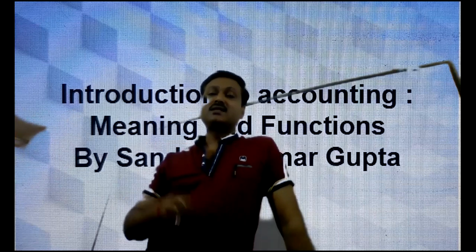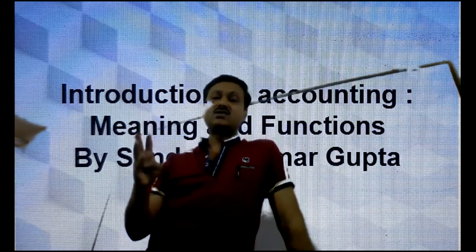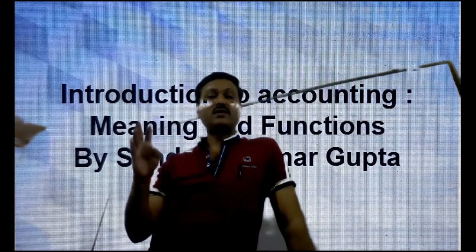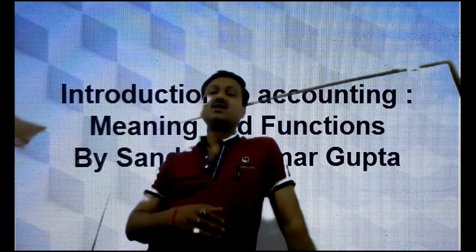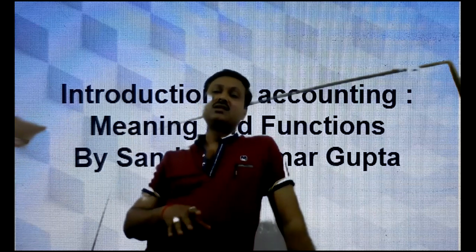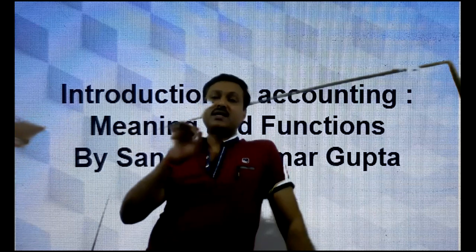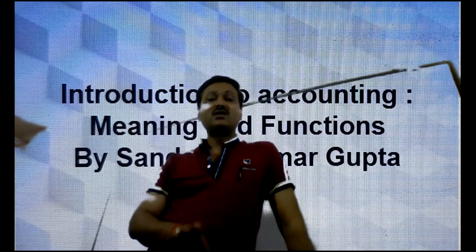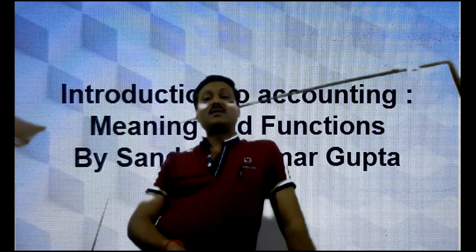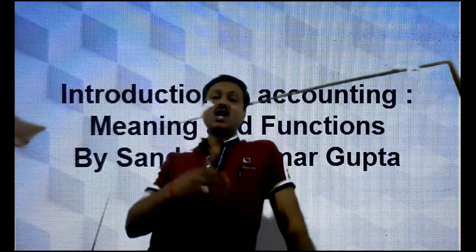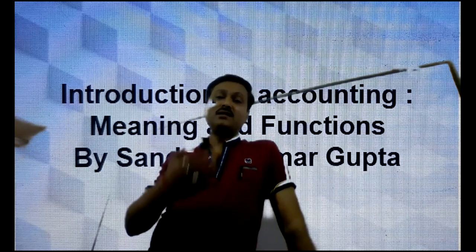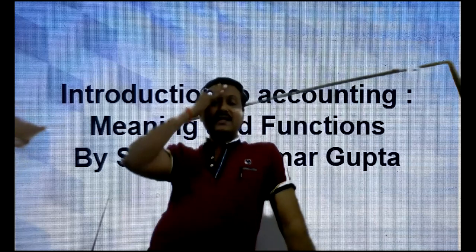Then after that we summarize. To summarize includes trial balance, trading account, profit and loss account, and balance sheet. First we do trial balance. So how do we prepare the trial balance? From the classification, under classification we prepare a ledger. By preparing the ledger, we can find the balance at the end of the month or at the end of the year.